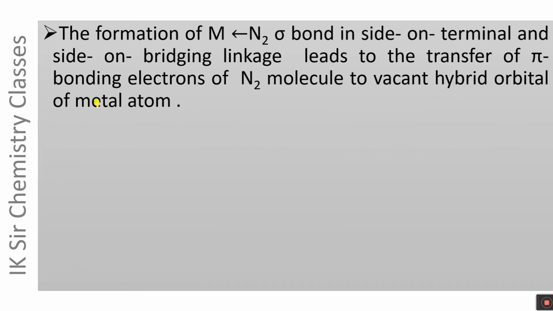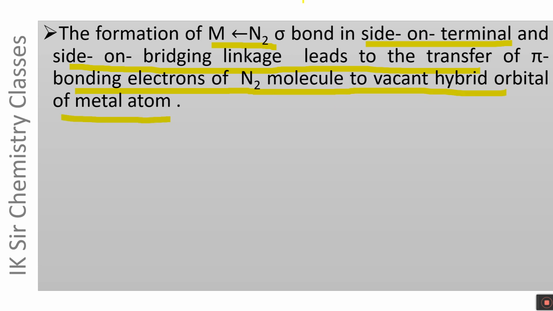On the other hand, the formation of N2 to M sigma bond in side-on terminal and side-on bridging linkage leads to transfer of pi bonding electrons of N2 molecule to a vacant hybrid orbital of metal atom. In side-on terminal and side-on bridging modes of linkage, the metal atom is attached to N2 molecule through the pi electron pair of N2 molecule.